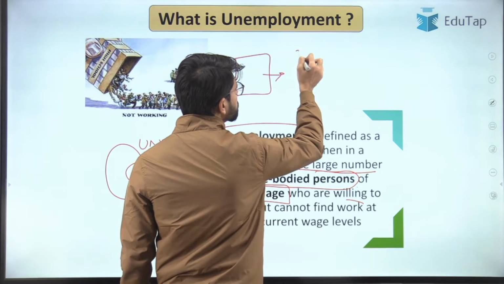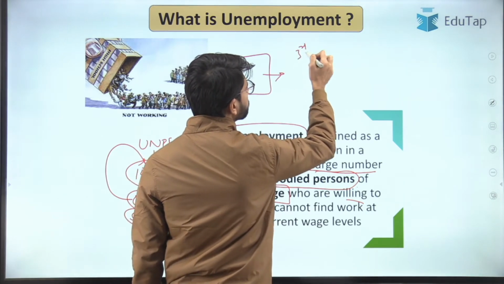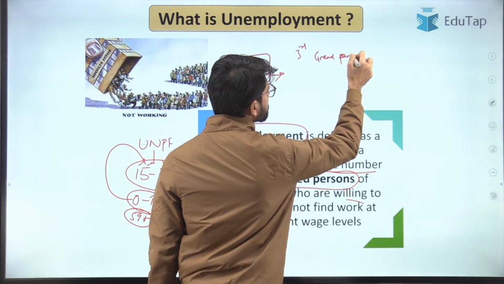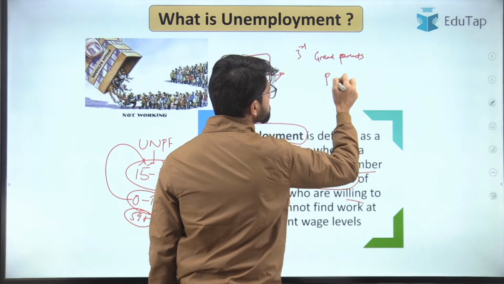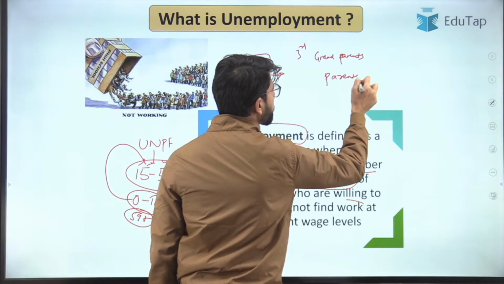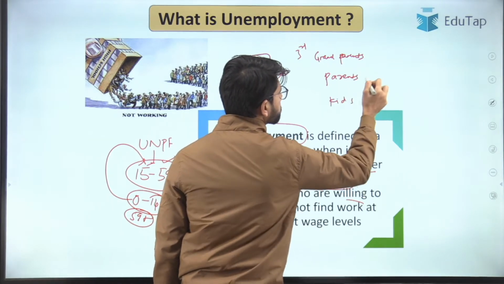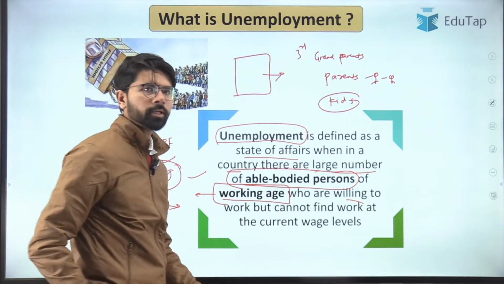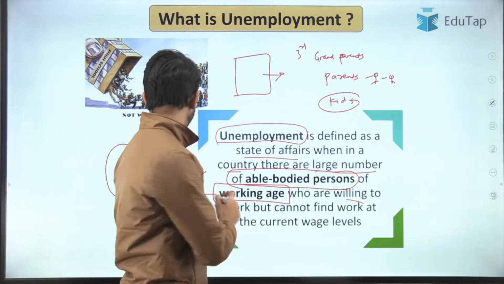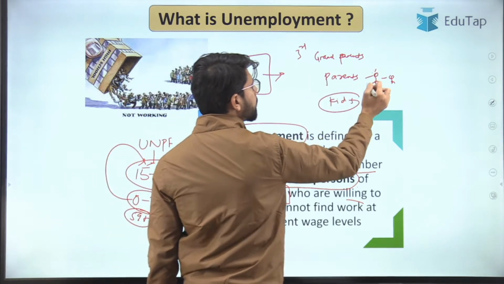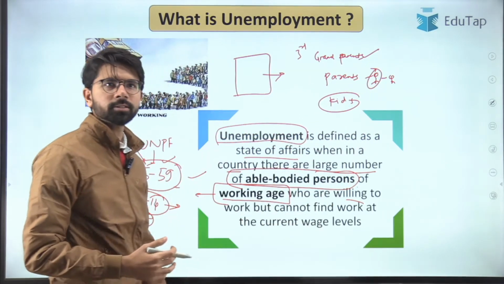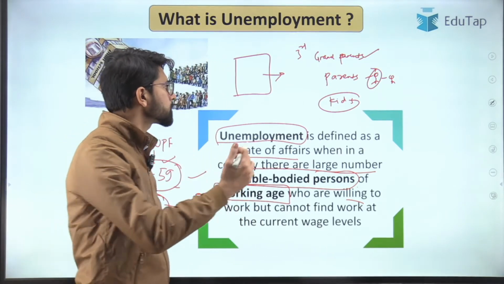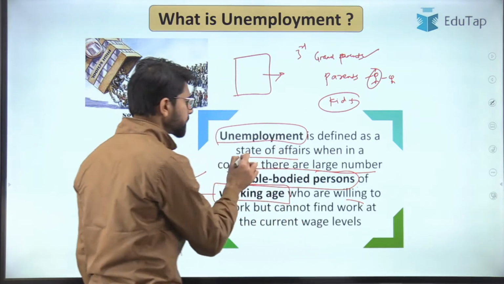There are three generations staying in a single house: the grandparents, parents and the kids. Here is the husband and wife. The kids who are under the age of 14 are considered dependent on their parents who are working, and the senior citizens are also considered dependent because they are not in a physically healthy condition to go out and work. Now let us try to understand the definition.